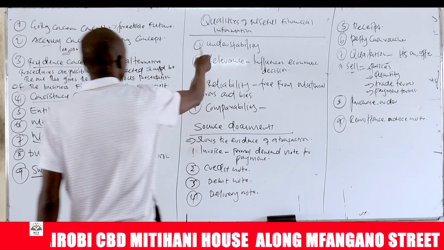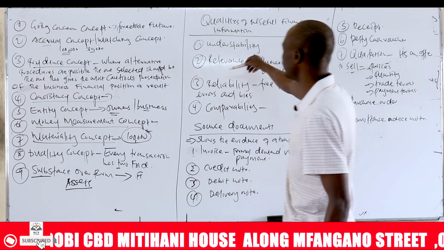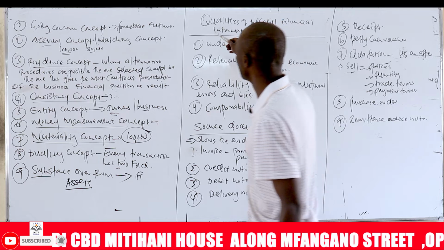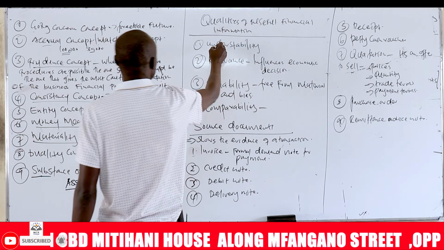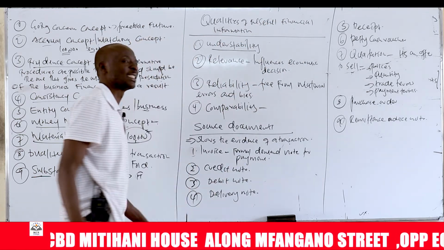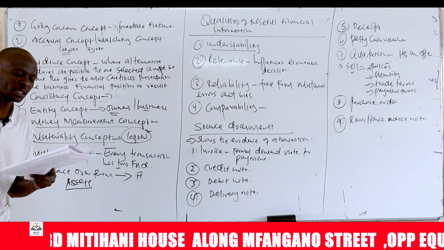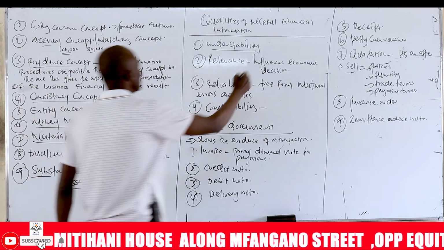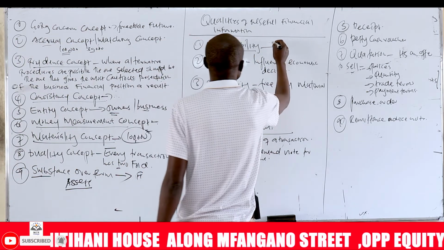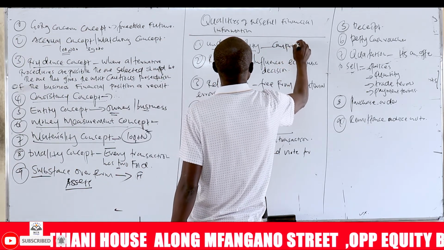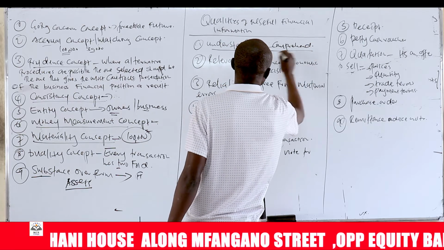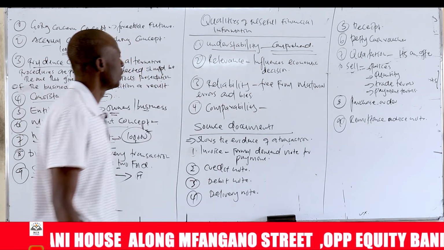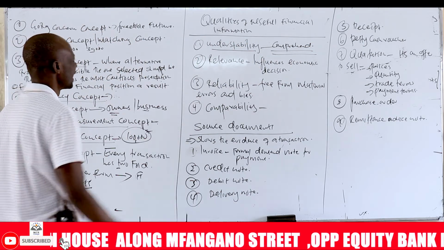And now let us briefly look at the qualities of useful financial information. Number 1, this information should be understandable. It is information that someone can read and comprehend. So you should be able to understand it. It should be understandable, and then it should be relevant.